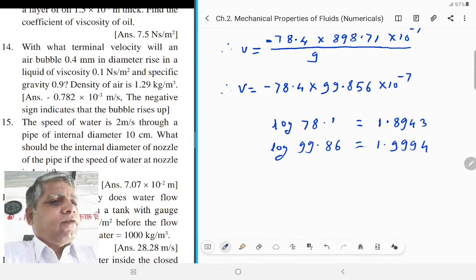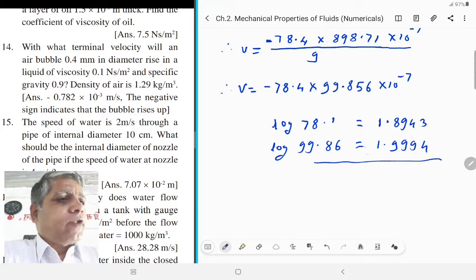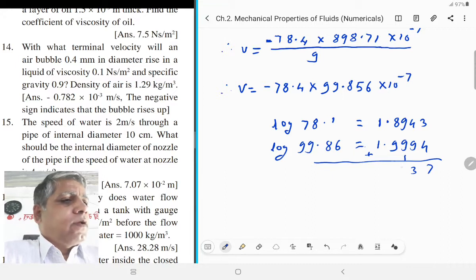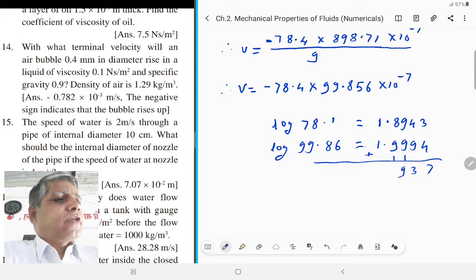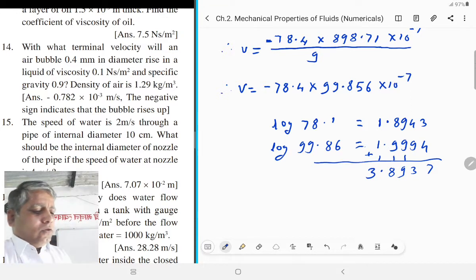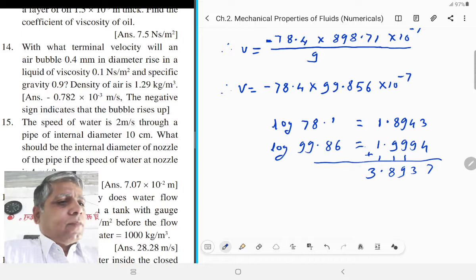Here is multiplication, so add these logs. After adding, we get 3 plus 4 is 7, 4 plus 9 is 13, 9 plus 9 plus 1 is 19, 8 plus 9 is 17 plus 1 is 18, and the characteristic 1 plus 1 plus 1 is 3. Now see the antilog of this.